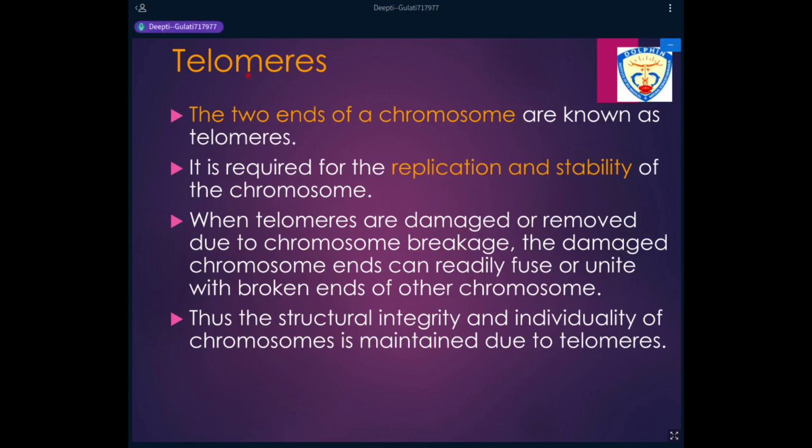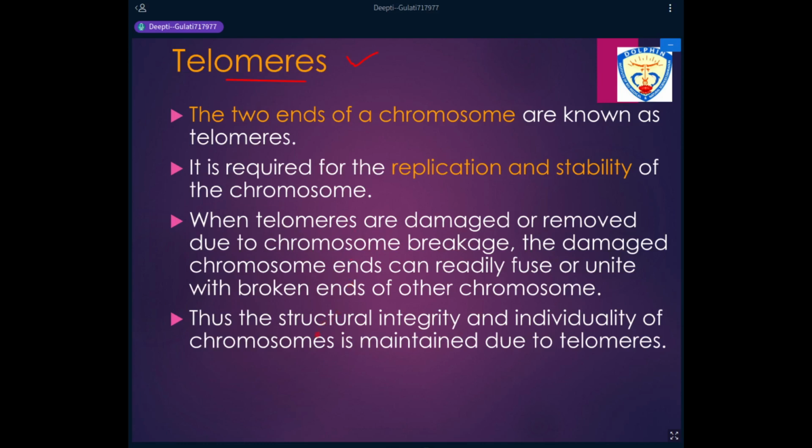Now, the second component of the chromosome, which is important, are the ends of the chromosomes. So, the ends of the chromosomes have got certain special sequences. These ends are known as telomeres, and the sequences which are present at the ends, they provide the structural integrity and individuality to the chromosomes.